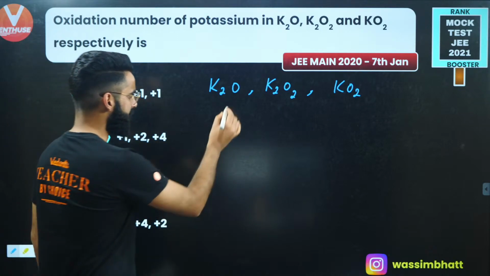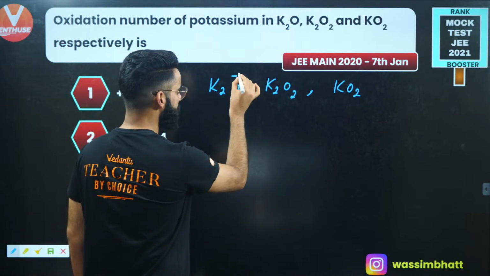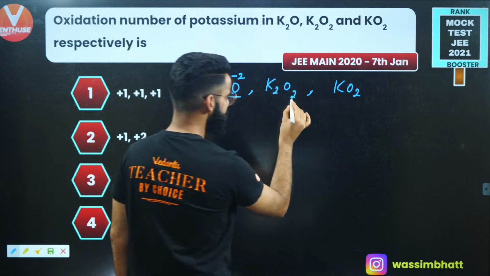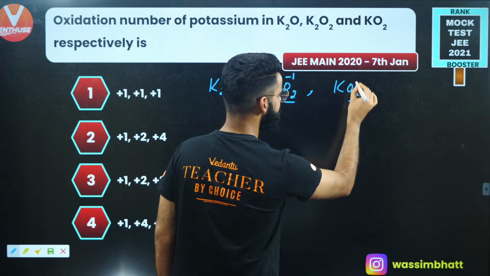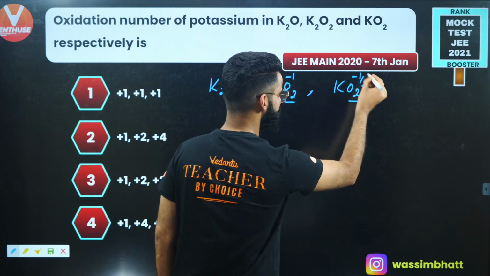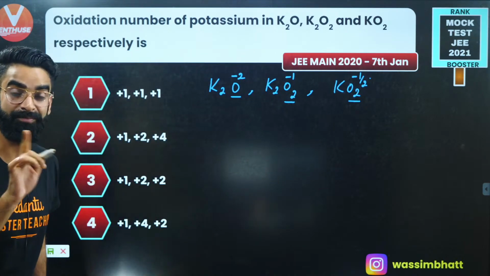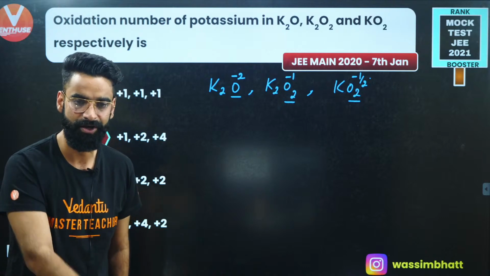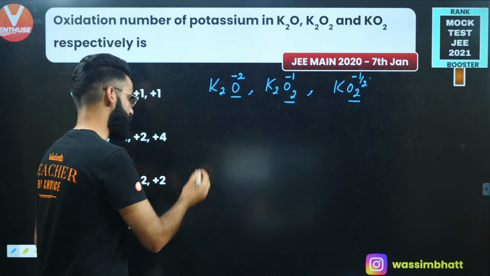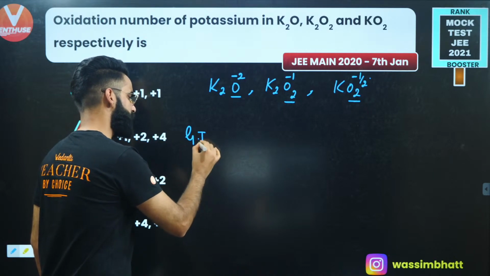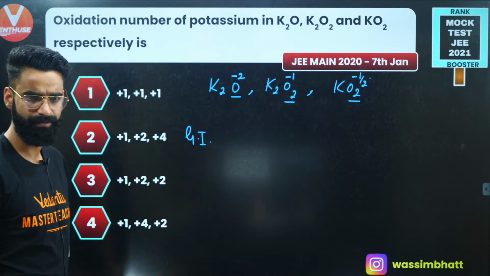Over here, oxygen is going to show the normal -2 oxidation state. In the peroxides, oxygen shows the -1 oxidation state. And in the superoxides, oxygen shows the -1/2 oxidation state. But we are not supposed to check the oxidation state of oxygen. We are supposed to check the oxidation state of potassium. Potassium belongs to group 1, right?